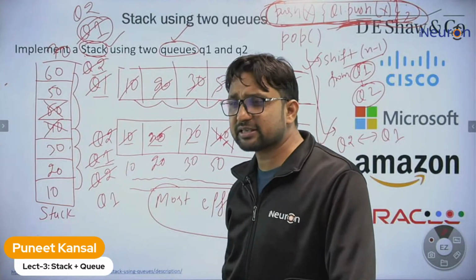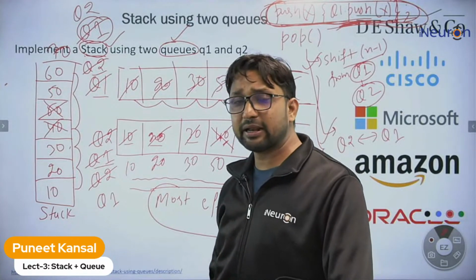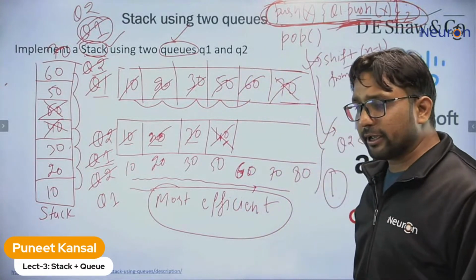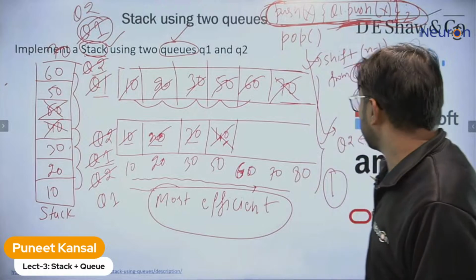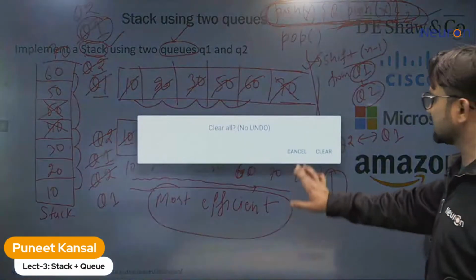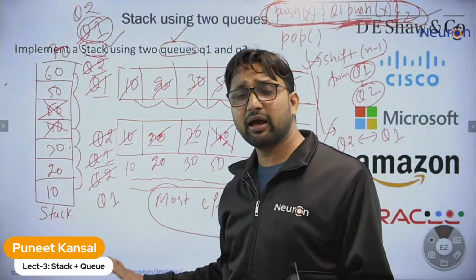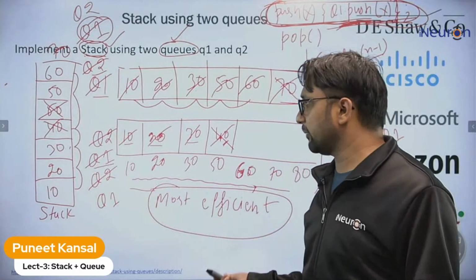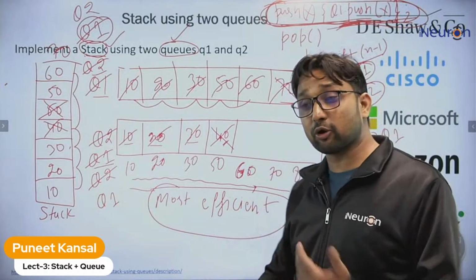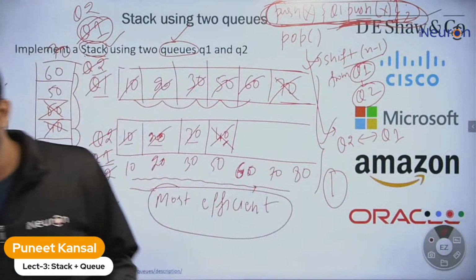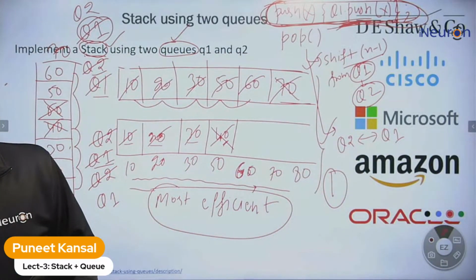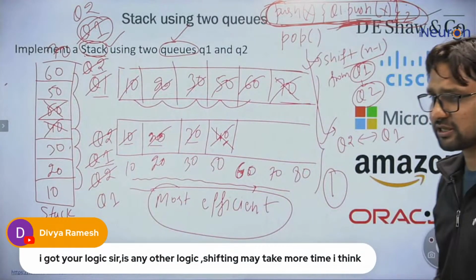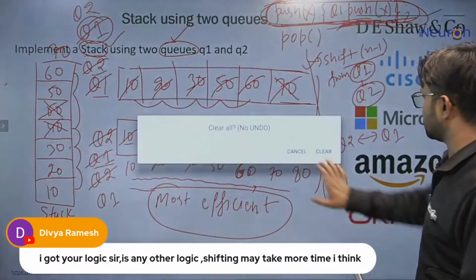Okay, Divya is asking, is there any other logic? Yes, there may be other logics also. In this logic, if you can fail it somehow, then you can tell me. Otherwise, let's discuss another logic. So let me highlight the question of Divya: I got your logic, sir, is there any other logic? So let's go to the other logic.